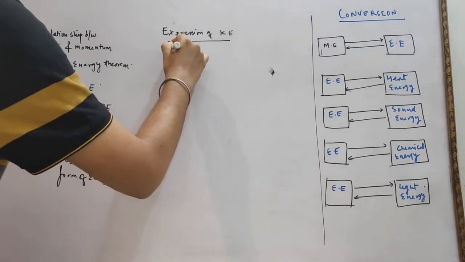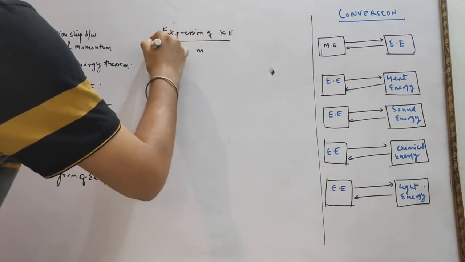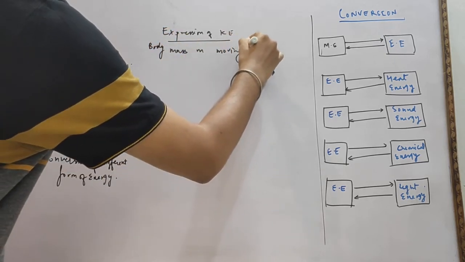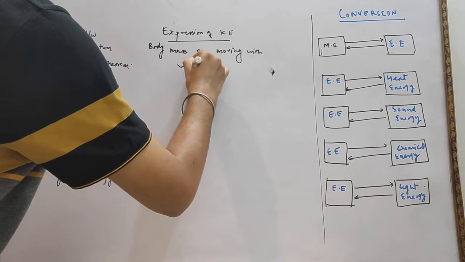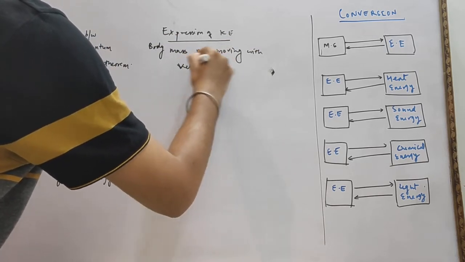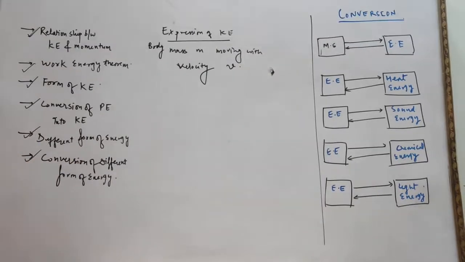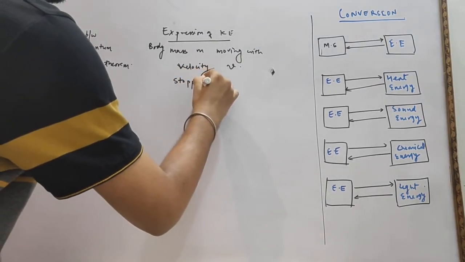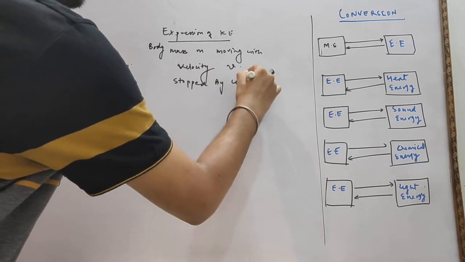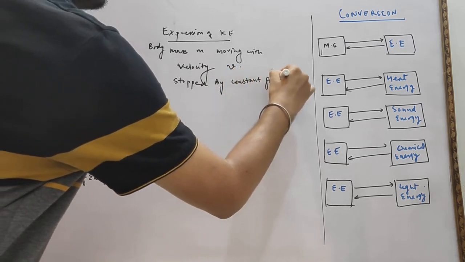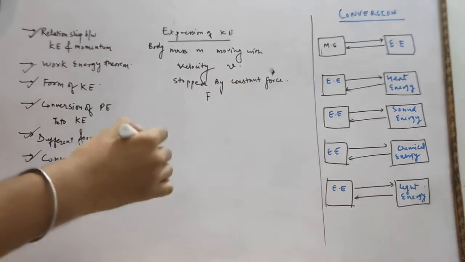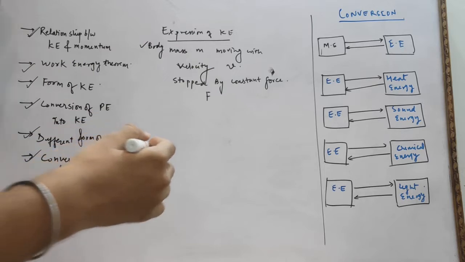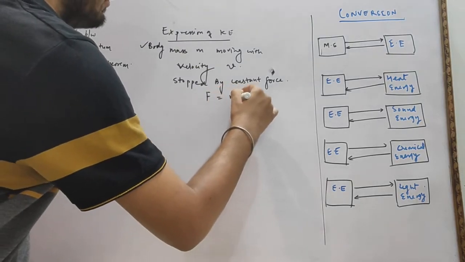Suppose a body of mass m, moving with velocity v, is stopped by a constant force F. The body moving with velocity v is stopped by a constant force F equal to ma.